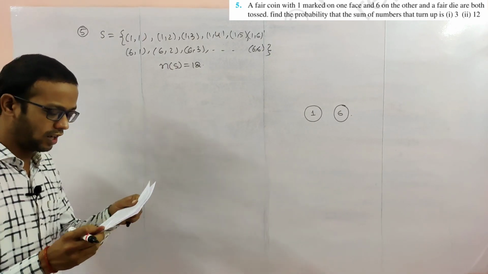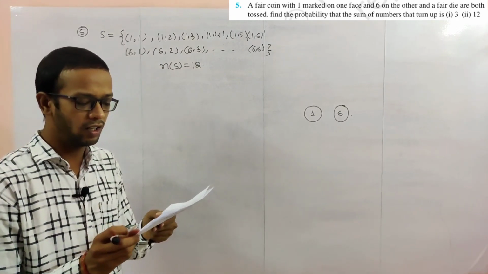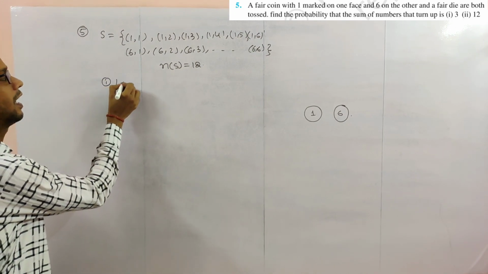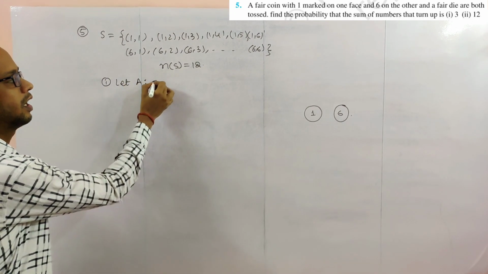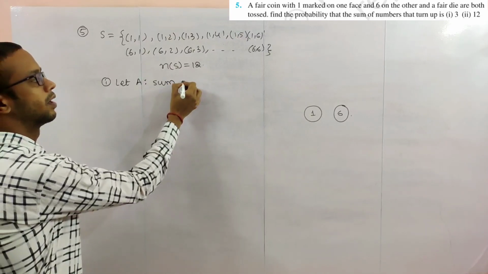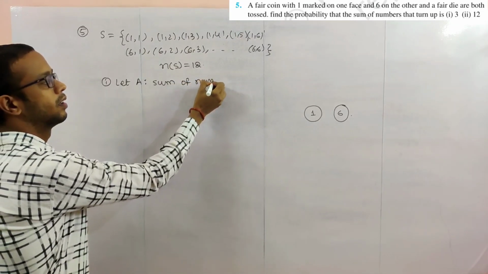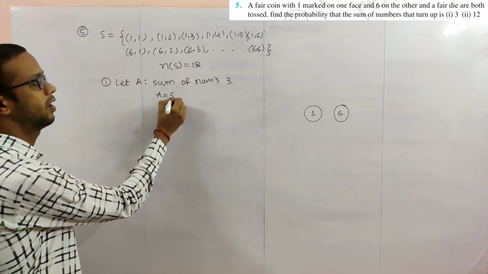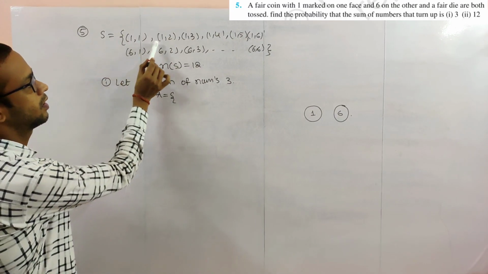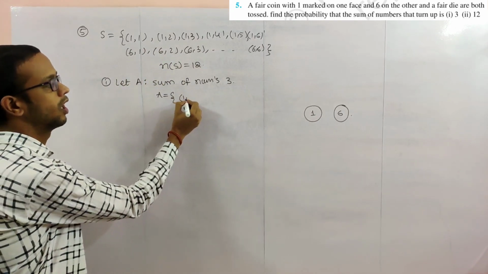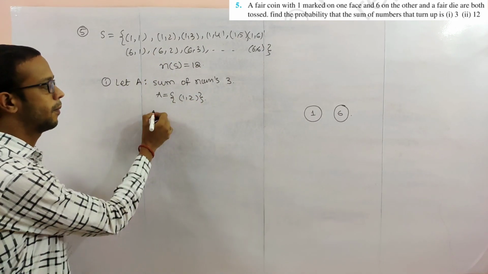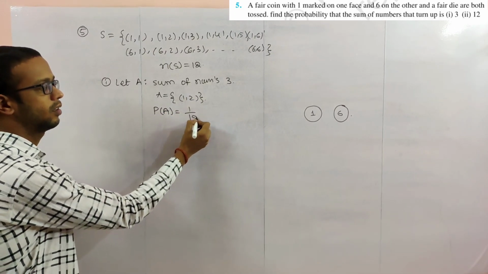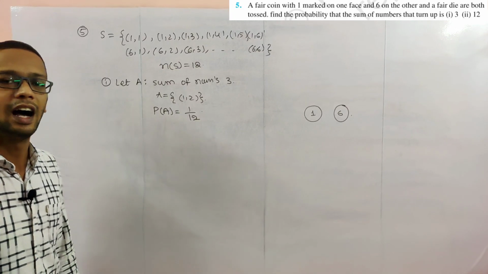Next question: find the probability that the sum of the numbers turned up is 3. First, let A be the event that the sum of the numbers is 3. Where will we get a sum of 3? Only (1,2), one possibility. So the probability of A is favorable 1, total 12. So 1 by 12 is the answer.